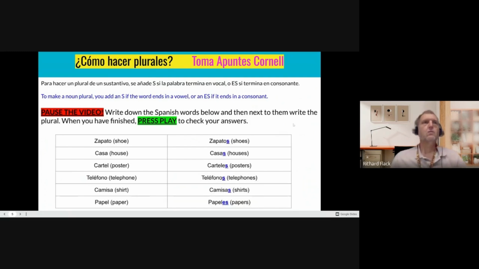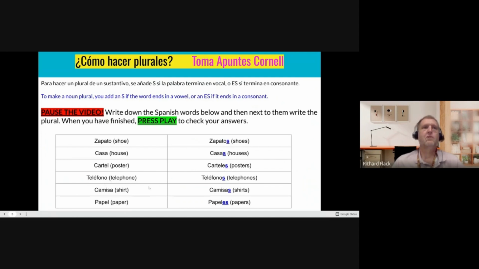So here you go. You should have had zapatos. Zapato, shoe, ends in a vowel, an O, so we just add an S, zapatos. Casa becomes casas. Casa ends in a vowel, so we add an S. Cartel, poster, ends in a consonant, so we need to add ES, carteles.